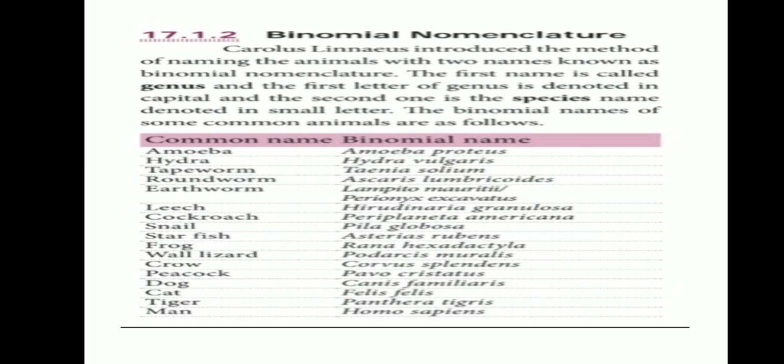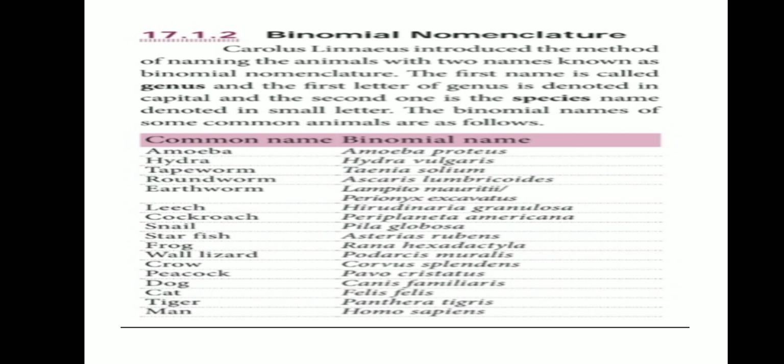So in today's class, children, we have discussed about the types of classification, how the classification is made, who gave this classification, and what are the basis for the classification, and as well as we have known something more about this coelom, right?